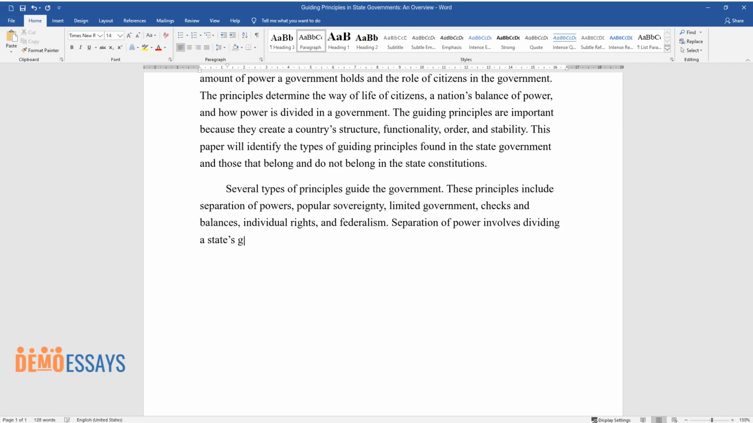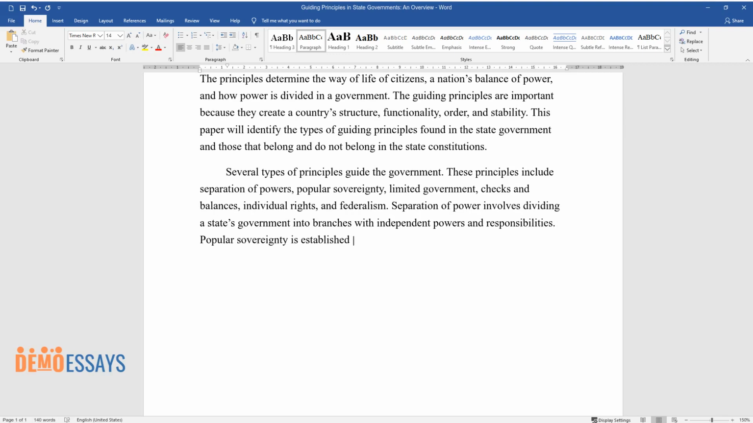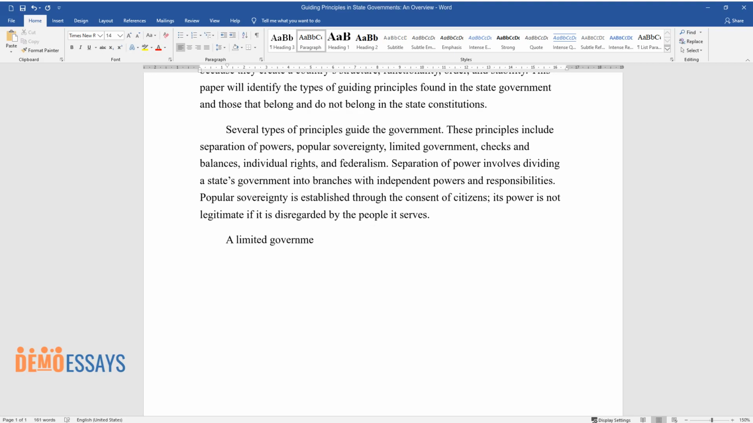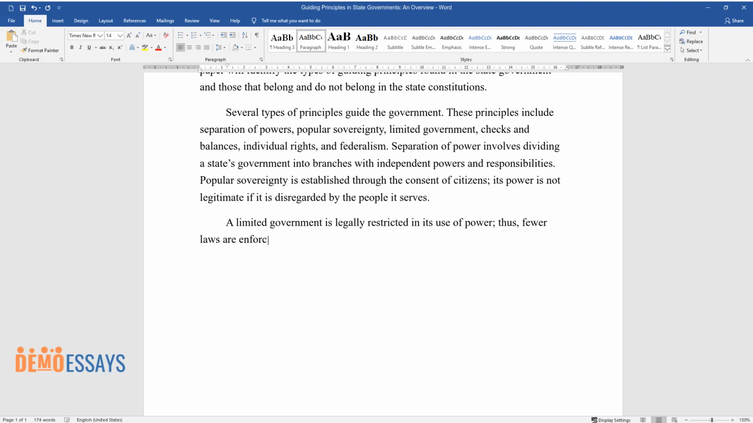Separation of power involves dividing a state's government into branches with independent powers and responsibilities. Popular sovereignty is established through the consent of citizens. Its power is not legitimate if it is disregarded by the people it serves. A limited government is legally restricted in its use of power, thus, fewer laws are enforced on individuals and businesses.